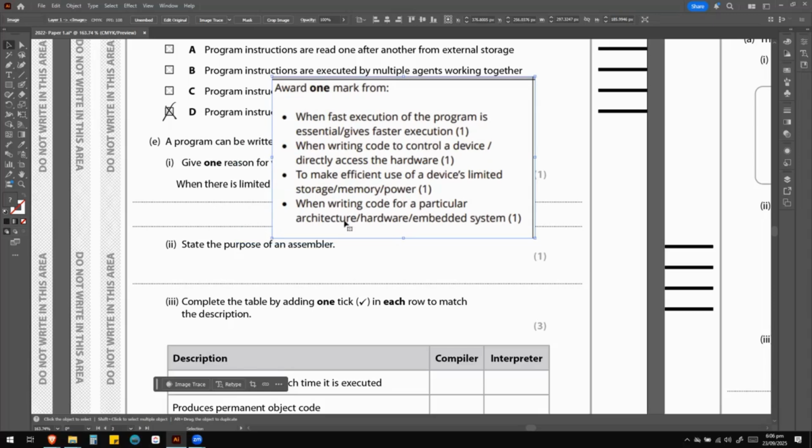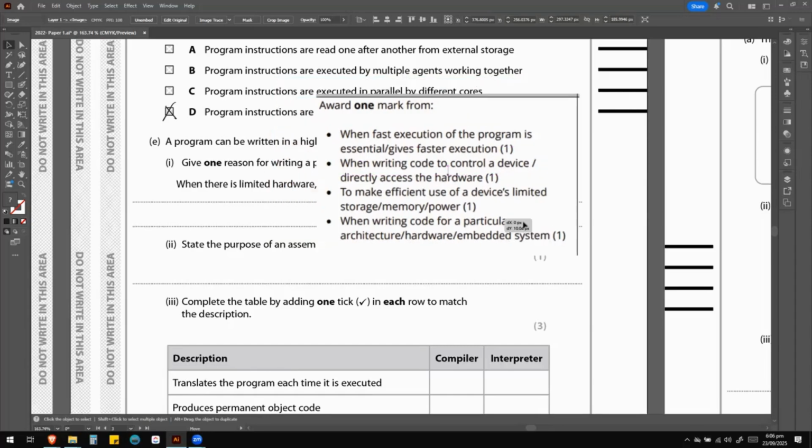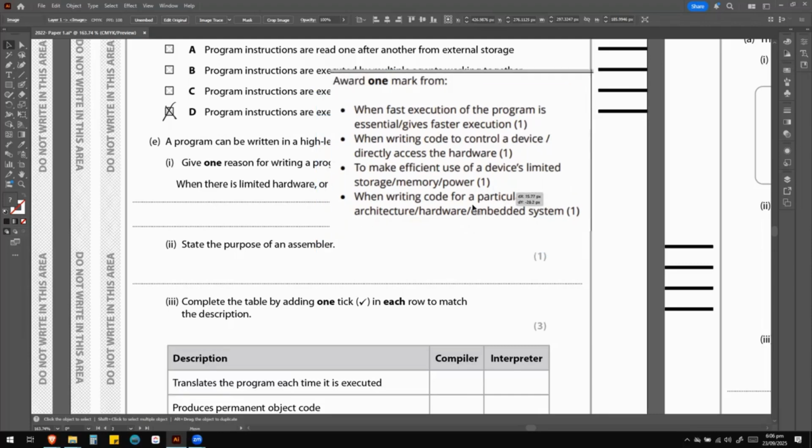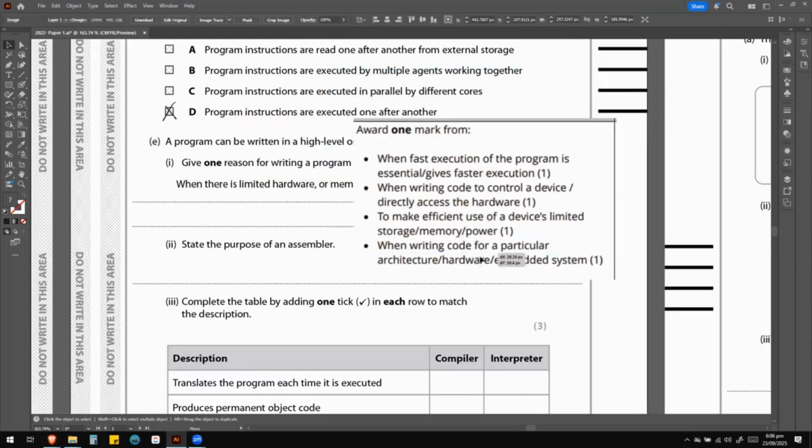Also, when writing code for a particular architecture, hardware, or embedded system, maybe this is a very limited kind of hardware that doesn't have an operating system on it, and it's just hardware. It's a different kind of hardware, and you have to write a special kind of low-level programming language for making it work for you.